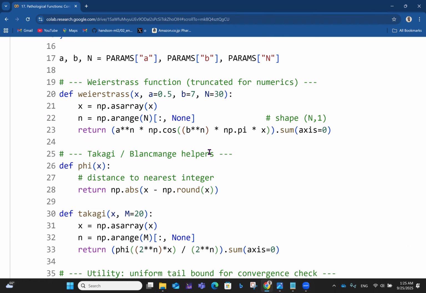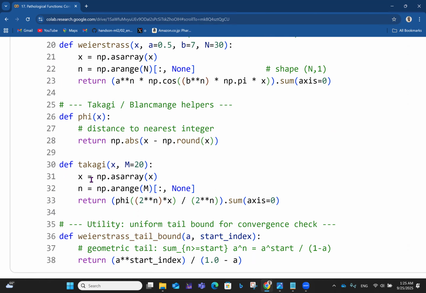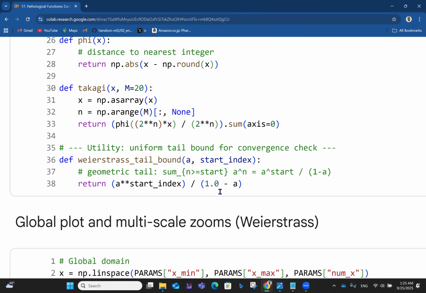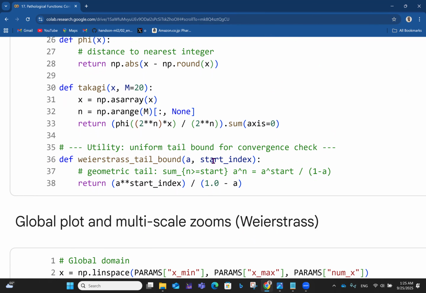Then for the Takagi-Blancmange helpers, we define phi of x, which is the distance to the nearest integer, so the absolute value of x minus round x. Then we define takagi of x with m equals 20, and what that returns is phi of 2 raised to the power n x over 2 raised to the power n. And then the utility: you have a uniform tail bound for the convergence check.